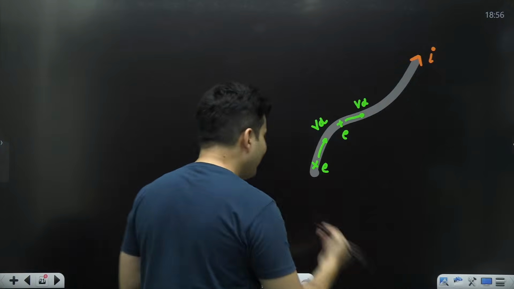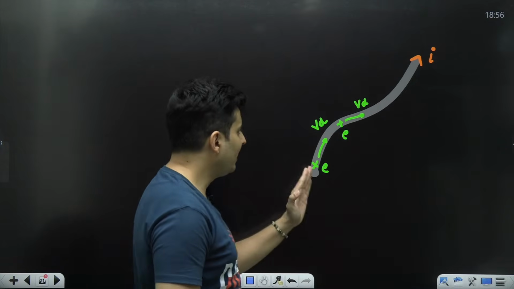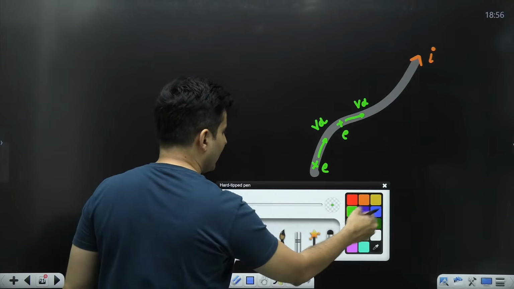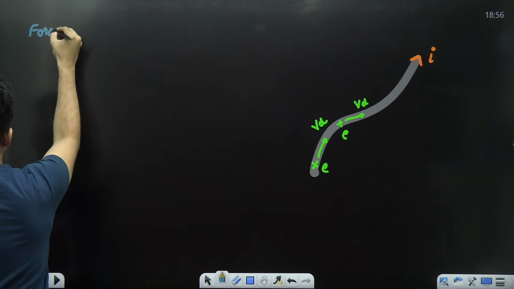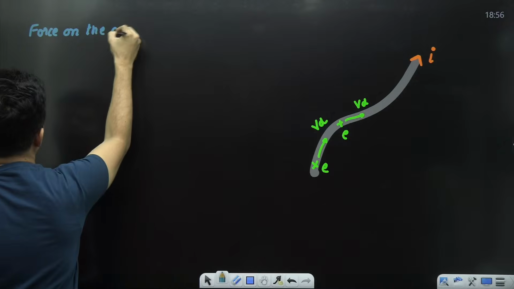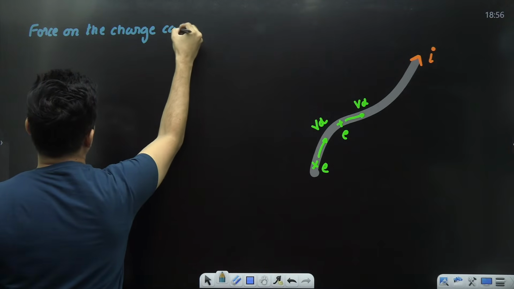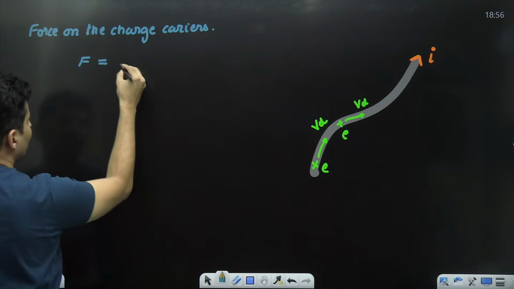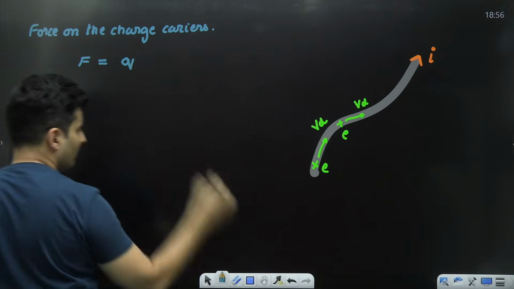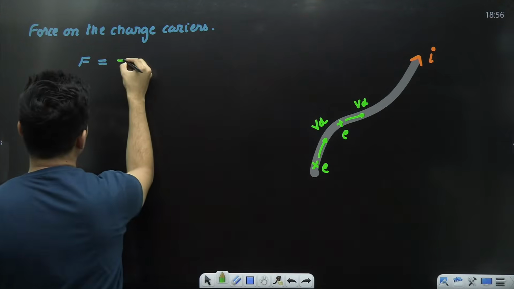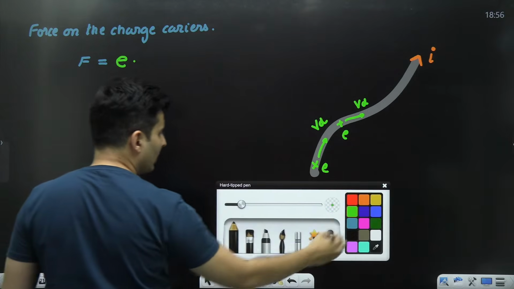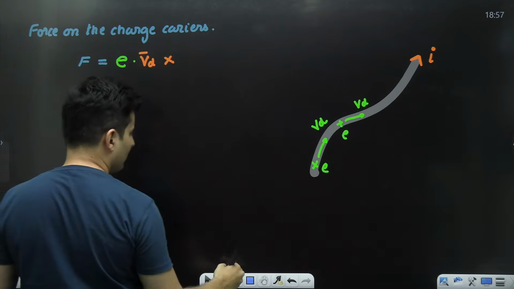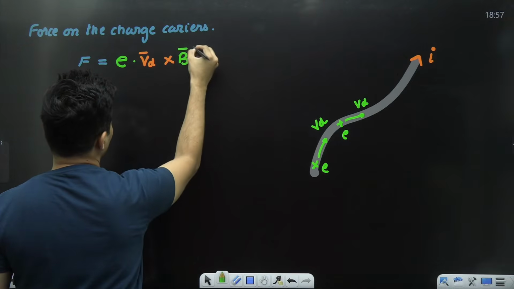So if moving charges can experience force, a current carrying wire is also moving charges, so that will also experience force. So I can say that the force on the charge carriers will be nothing but the charge, in this case e, into the velocity of them, which is nothing but the drift velocity, and then it will be crossed with nothing but our magnetic field.